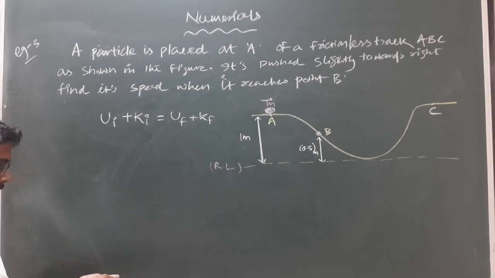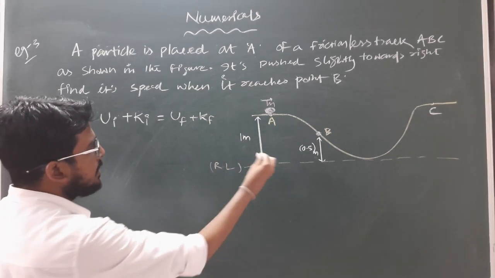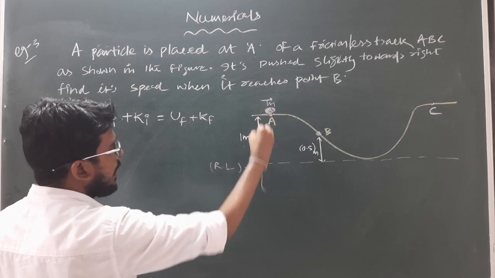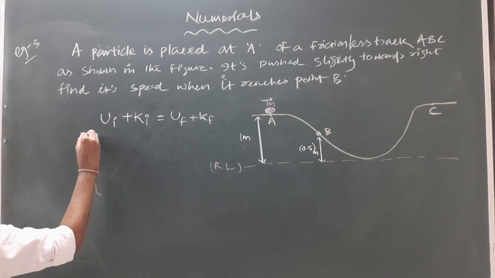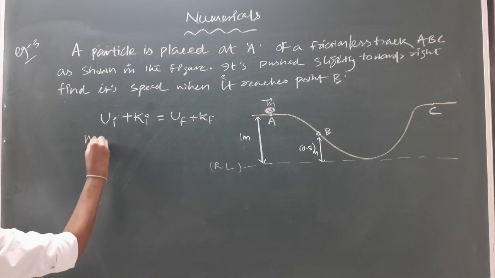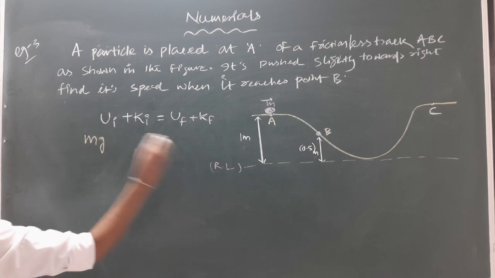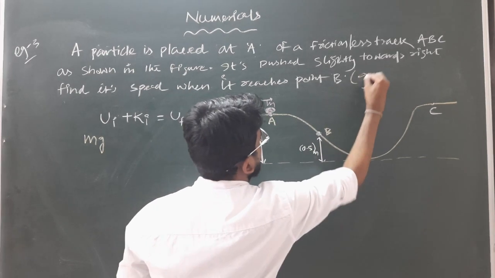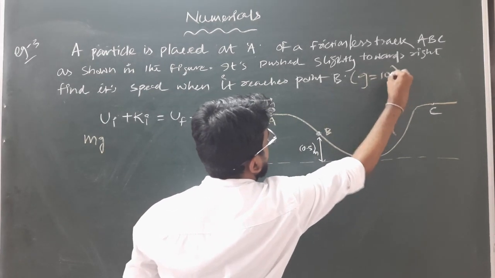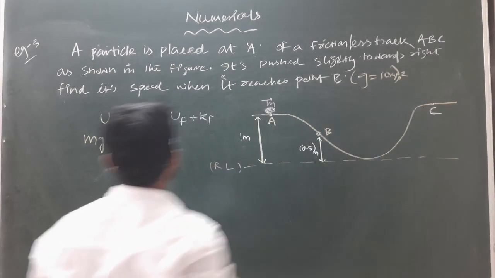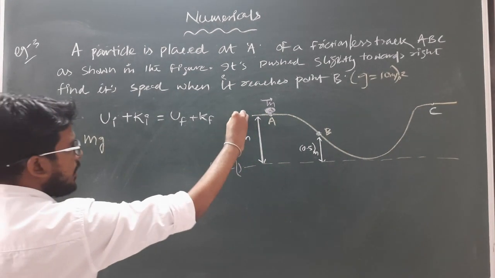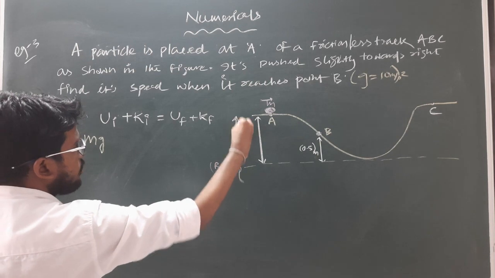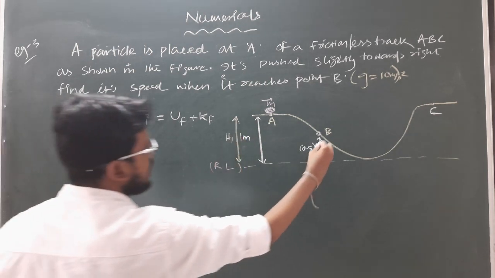Okay, and according to this question, initially the particle of mass m is at a height of what? 1 meter. So initially it has potential energy mass m, gravitational acceleration g. Let here we have to take g equal to 10 meter per second square. So it will be mgh, if this complete height will be h1, let it be, and this height will be h2.